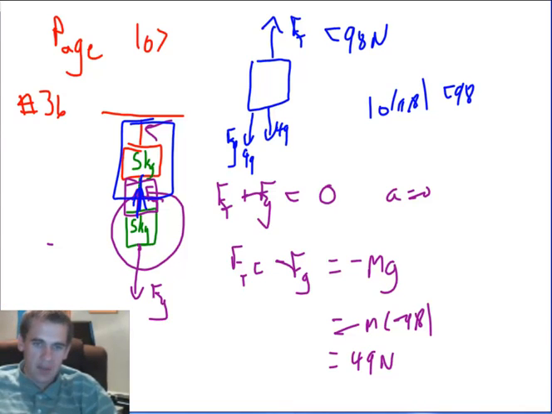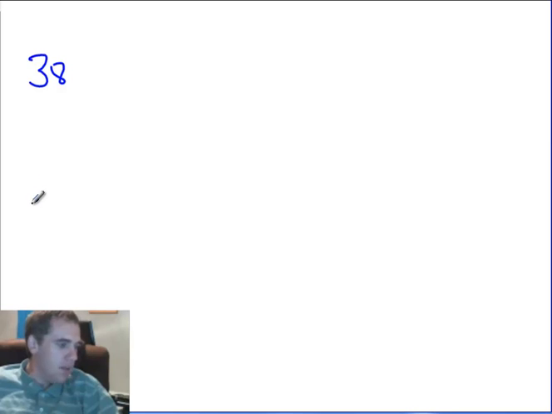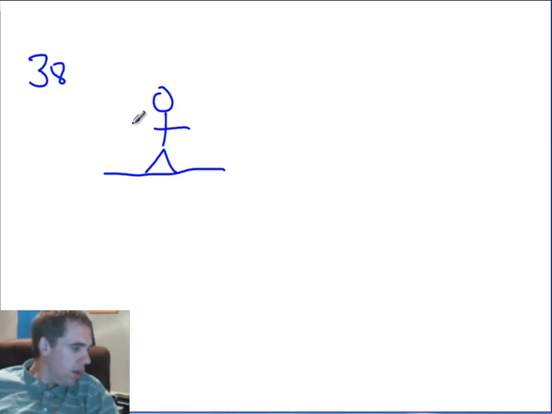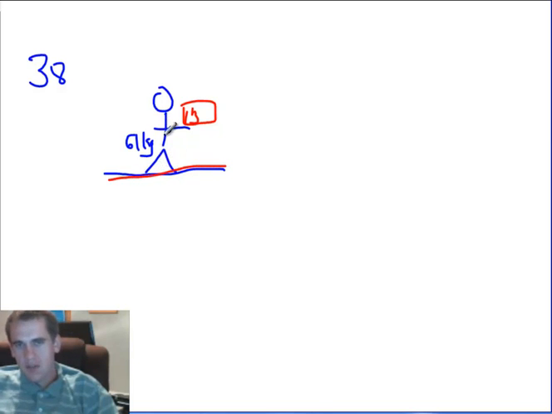The other one I want to look at on this same page is number 38. Number 38 says, and this one's about the normal force, we've got a person standing on a surface, and this person has a mass of 61 kilograms. And somebody hands them a box, and so now they're also holding a box, and the box has a mass of 13 kilograms. And we're supposed to find the normal force exerted by this surface on this person.